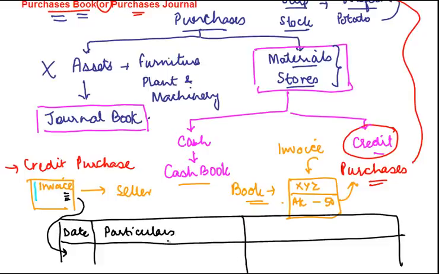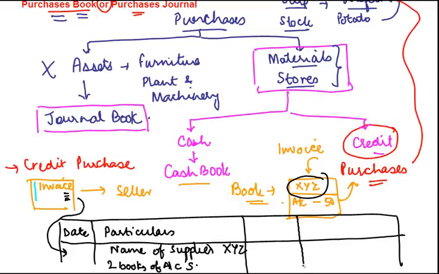In the particulars column, you give the name of the supplier. So let's say I purchased it from XYZ, I will write XYZ. Then I will write what it is that I have purchased, so let's say 2 books of accounts. After that, there's a column for ledger folio. When you post this entry to the ledger, the page number of the ledger where this entry is posted comes here.